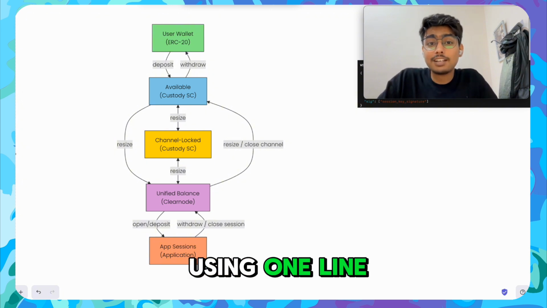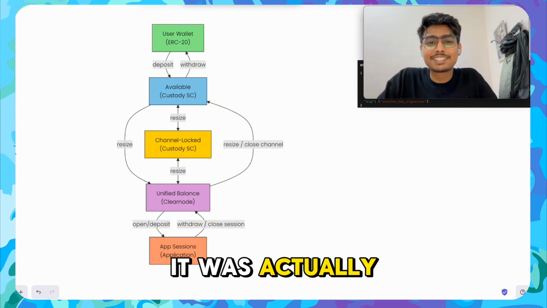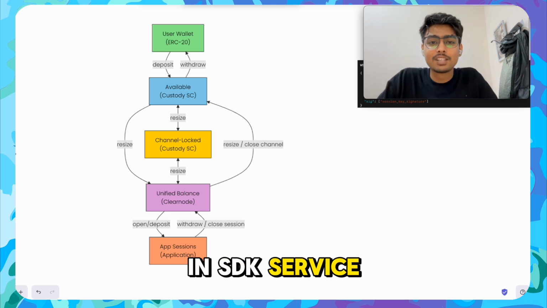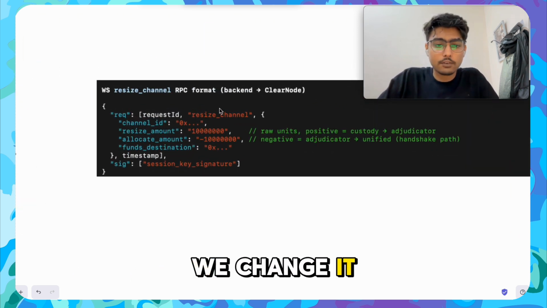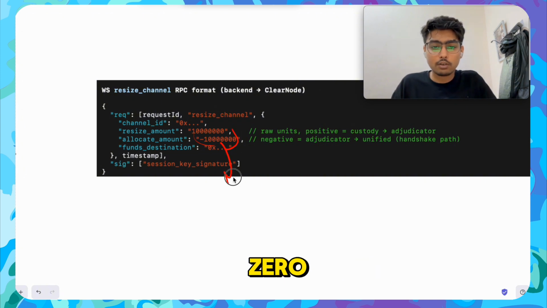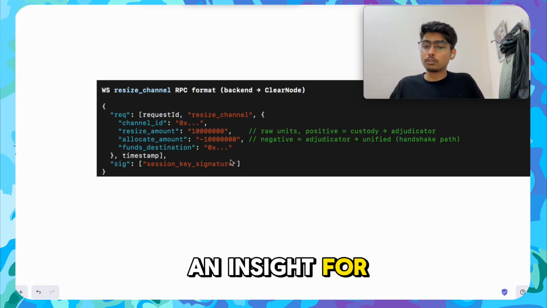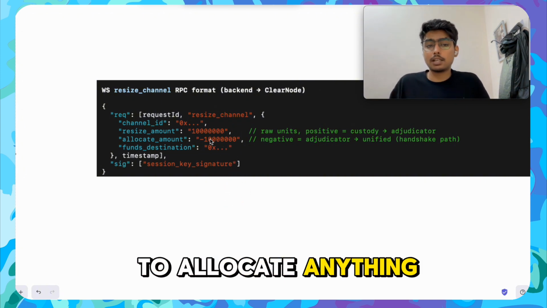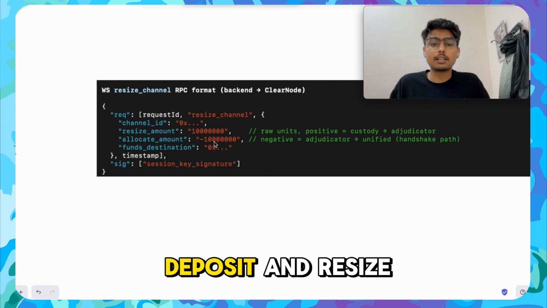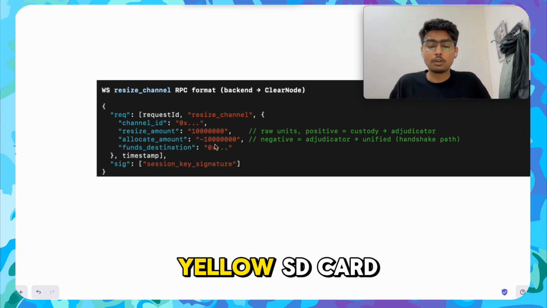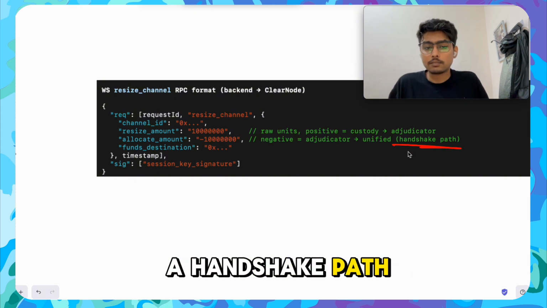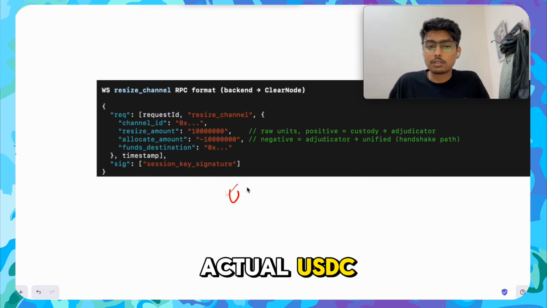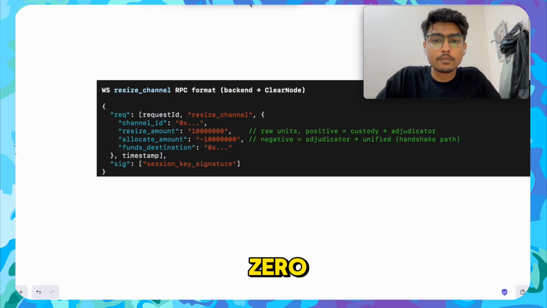We fixed it using one line. It was actually a single value change in the SDK service. We changed allocateAmount from negative to 0. Now this is an insight for those people who don't want to allocate anything and just want to create the deposit and resize operation using the Yellow SDK. They could use the negative value as a handshake path, but we tried to use it with actual USDC, and then we changed the value to 0.